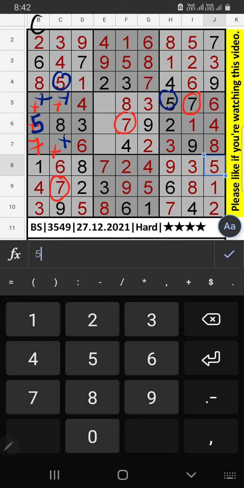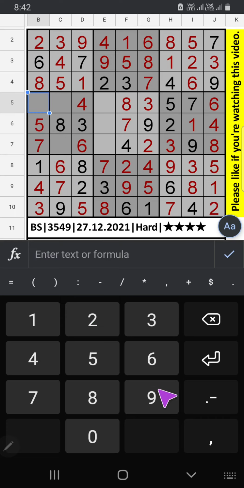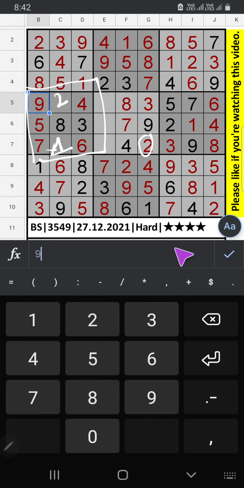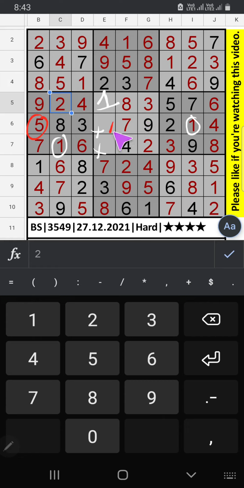In column B, one number is remaining, 9 will be here. It can't come in this cell, 2 will be above. In this grid, one number is remaining, number 1 will be here. It can't come in these cells, number 1 will be here. 5 can't come in this cell, then 5 will be here. In the center grid, one number is remaining, 6 will be here.